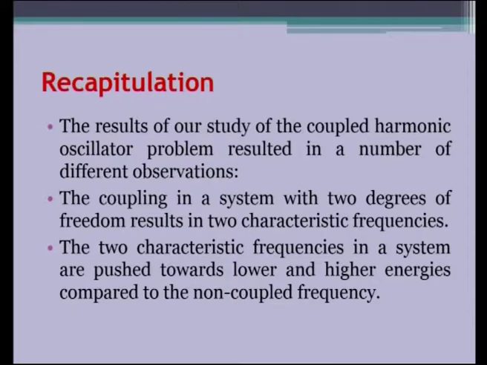These are the observations. The coupling in a system with 2 degrees of freedom results in 2 characteristic frequencies. The 2 characteristic frequencies in a system are pushed towards lower and higher energies compared to the non-coupled frequency. As I have mentioned, the 2 frequencies are possible for 2 degrees of freedom.